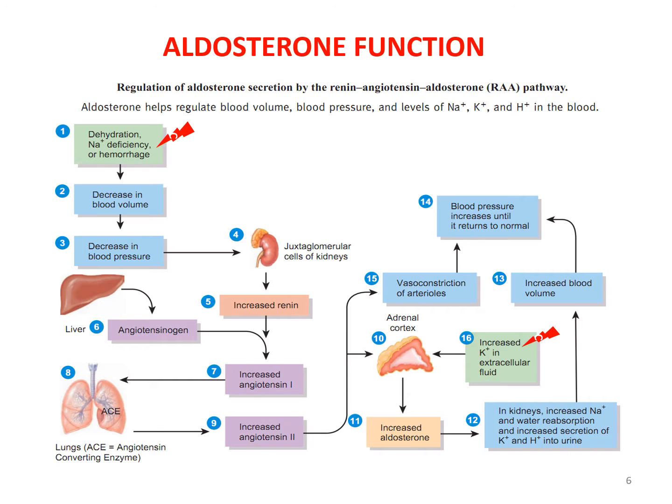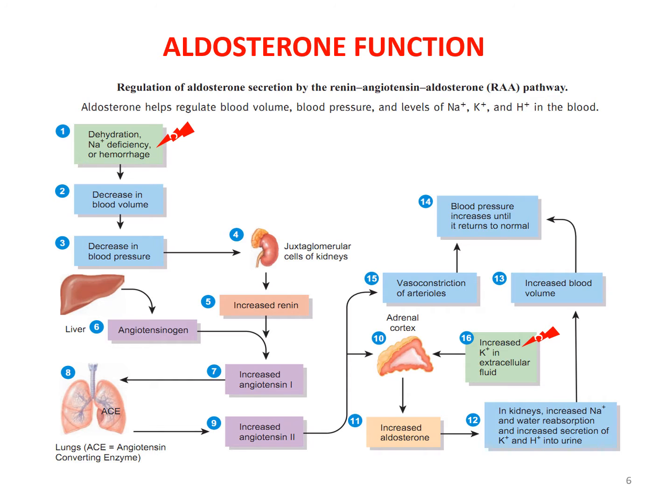Filtration of the plasma in the nephron delivers less sodium or more potassium to the juxtaglomerular apparatus. As we mentioned, there is a decrease in the plasma concentration of sodium or an increase in the plasma concentration of potassium. Juxtaglomerular cells of the kidney release more renin into the plasma. The liver protein called angiotensinogen is converted to angiotensin 1 by renin.